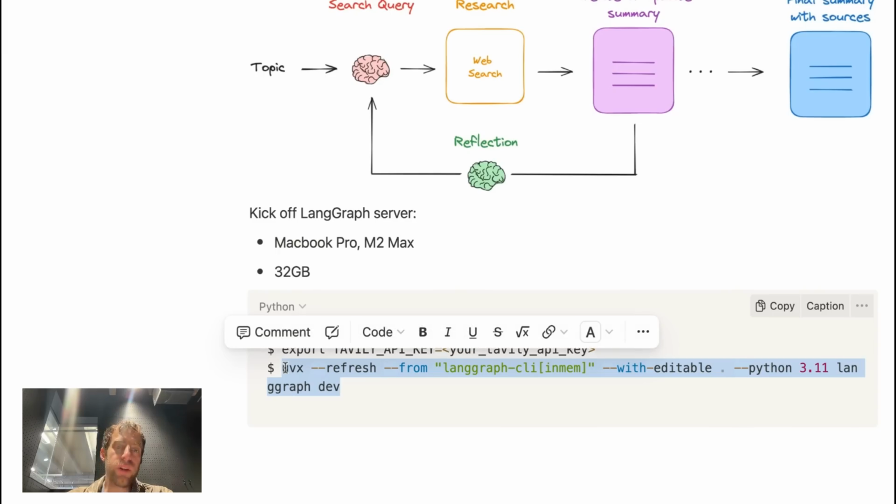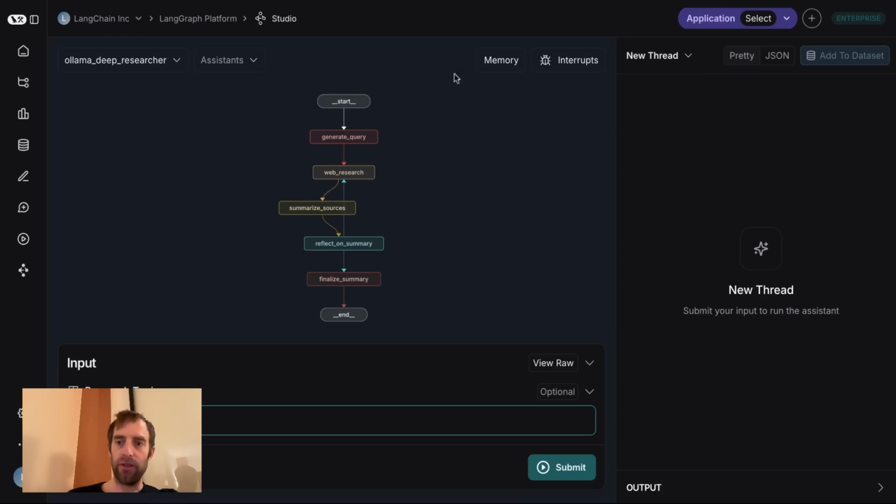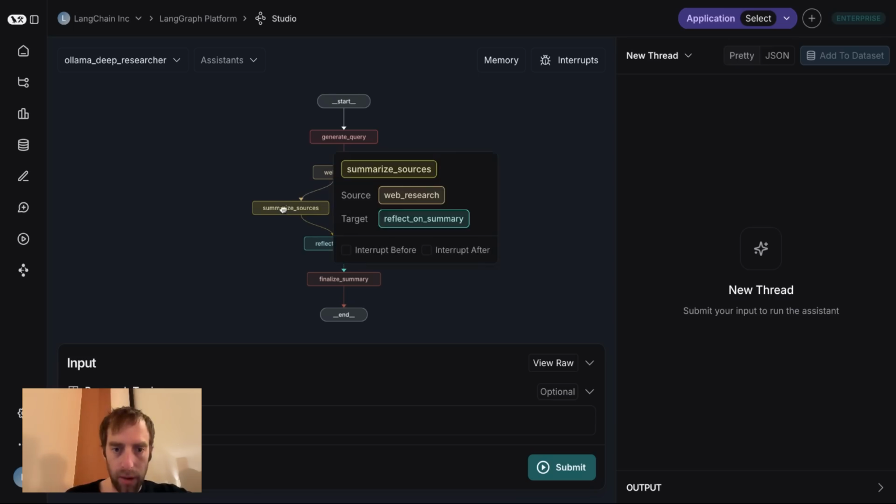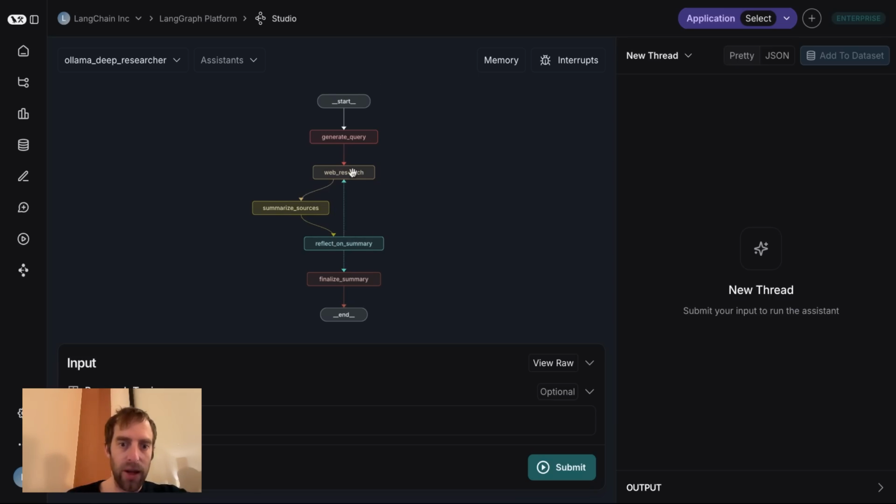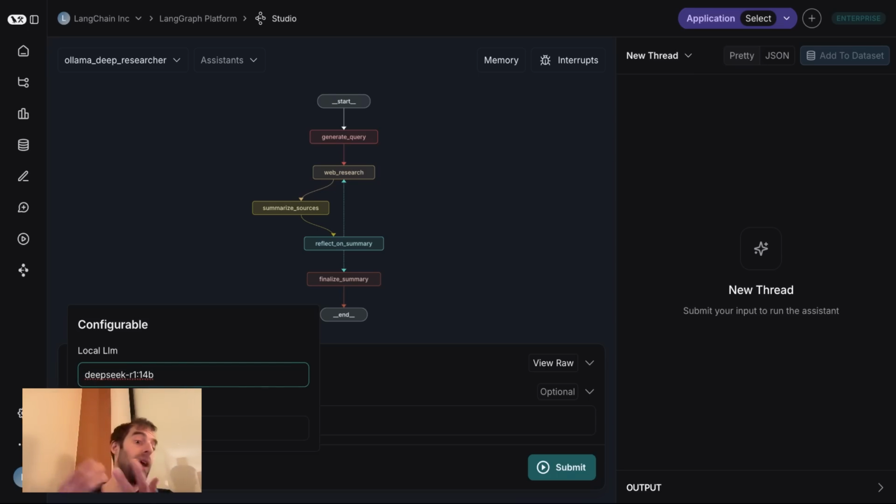When you do that, you're going to see LangGraph server spin up in your browser, and you can start interacting with it directly. This is pretty nice. This is a little environment that I like to use to play with assistants that I create using LangGraph. You can see this shows the overall flow of our assistant. It's going to generate a query, do web search, summarize the results, reflect, and go back. This is a nice testbed for looking at different local models. So what you can do is open up this configurable thing and paste whatever local model on Ollama that you've downloaded and want to test.